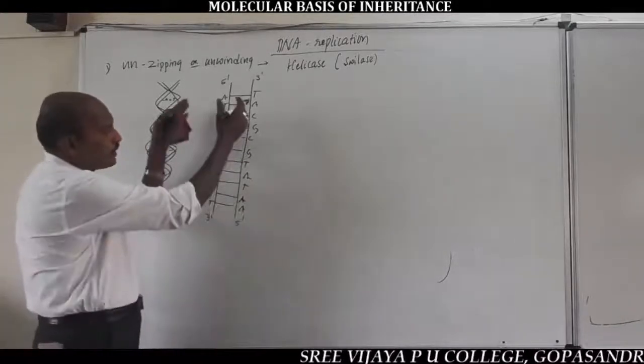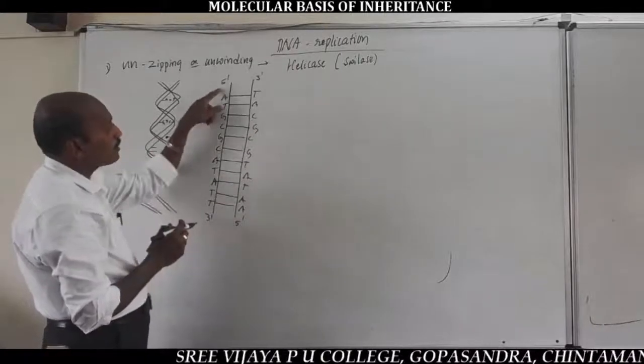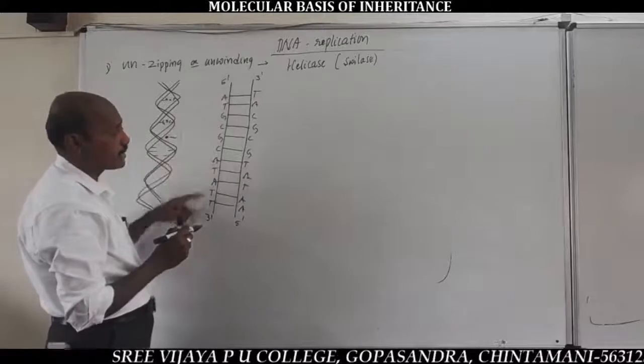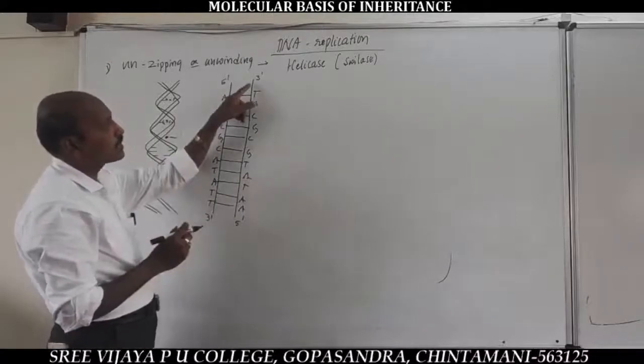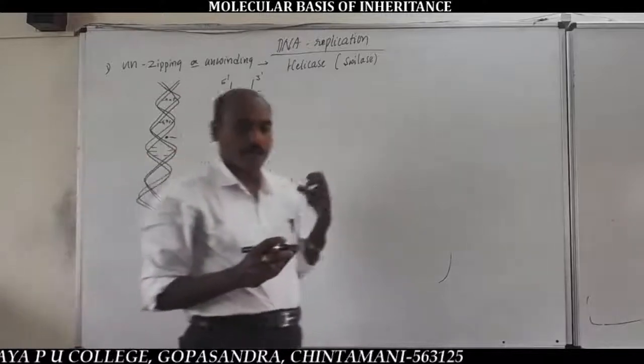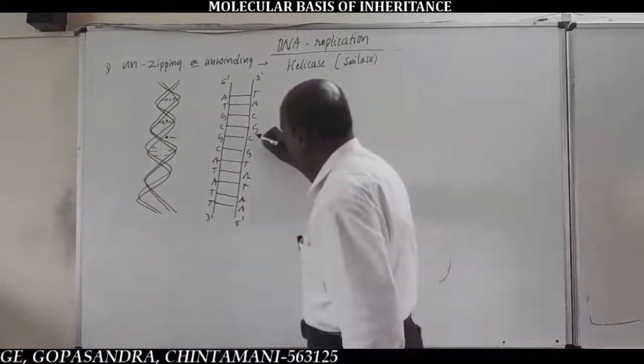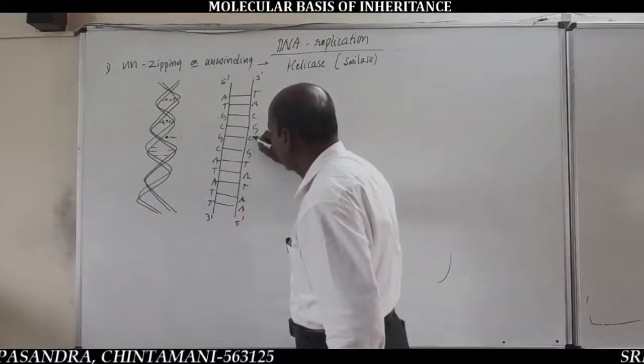In this linearly oriented DNA, one polynucleotide chain runs 5' to 3' and the other 3' to 5', in an anti-parallel manner and complementary to each other. Here, this point is the ori site.